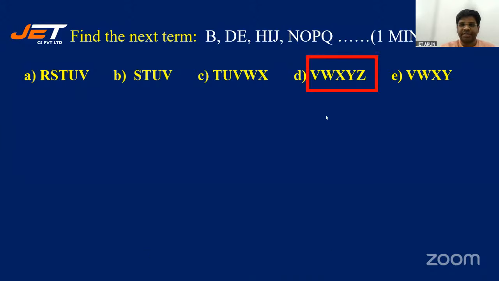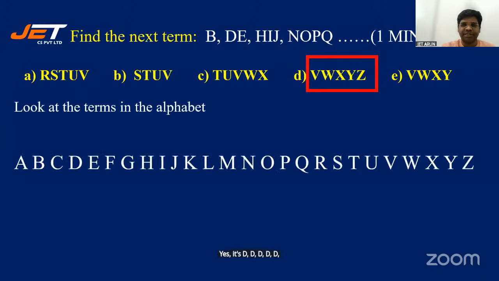Yes, it's D. అందరూ D చెప్తున్నారు. Wonderful. Why is it so? As I told you, write all the letters of the English alphabet in sequence.